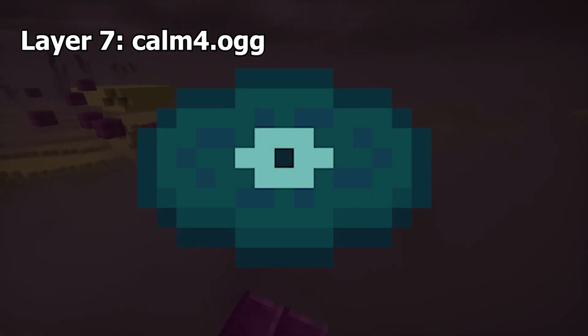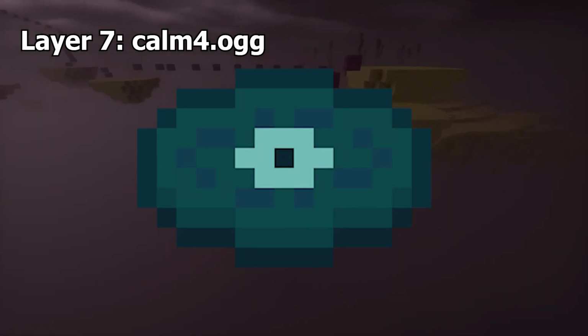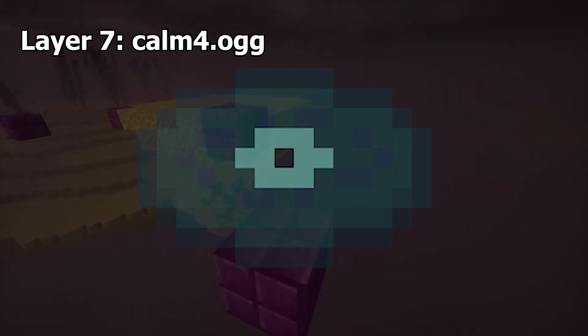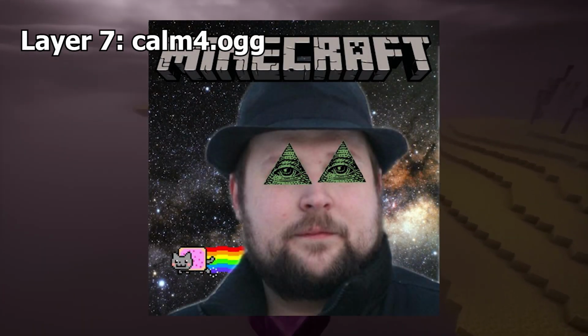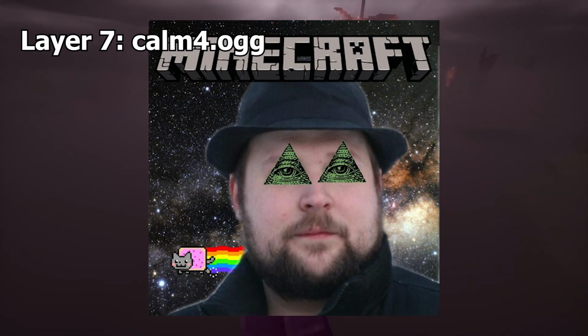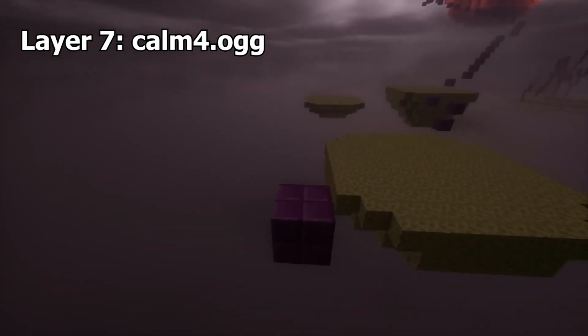Calm4.ogg. This is a removed Java soundtrack with an uptempo beat that was made by Notch himself. About halfway through the track, you can hear the words "Mojang specification" play in slow motion. In 2020, Notch re-uploaded the music to his SoundCloud page with the name Magnetic Circuit.